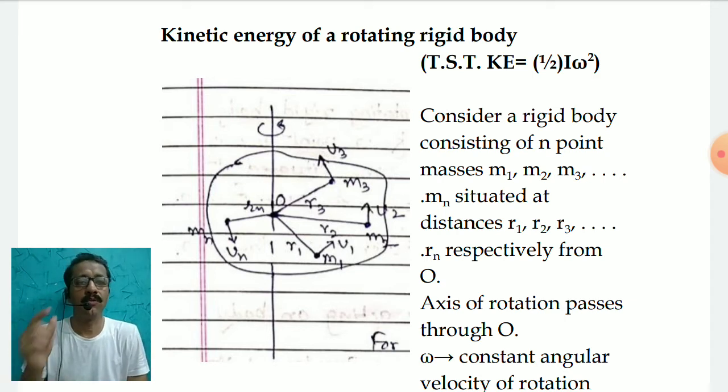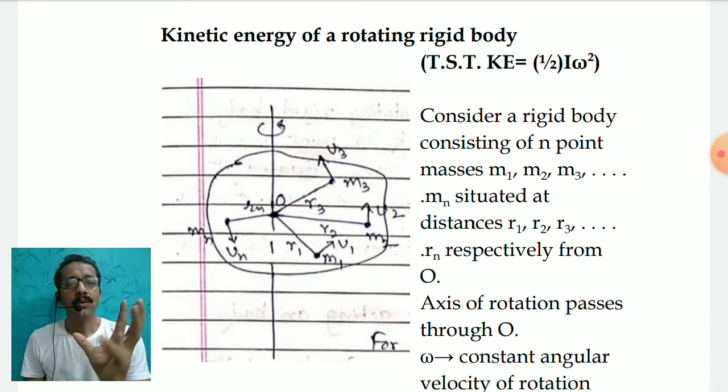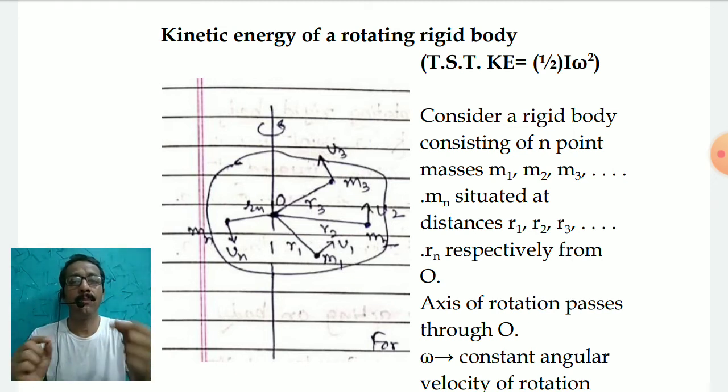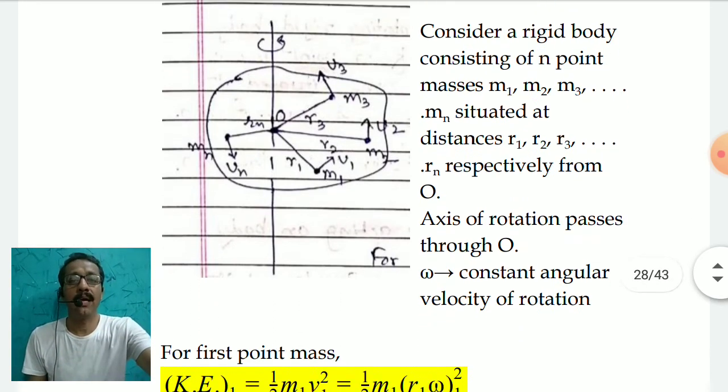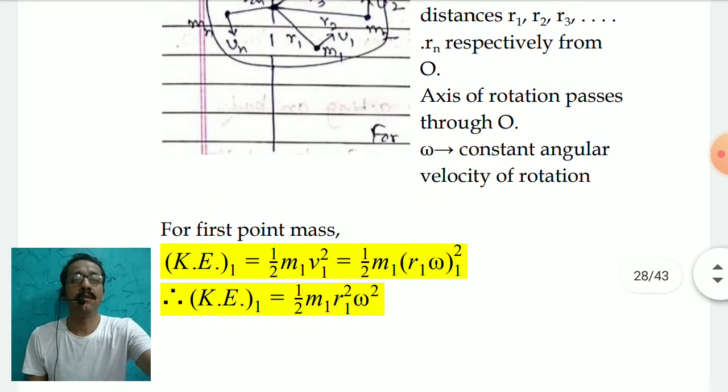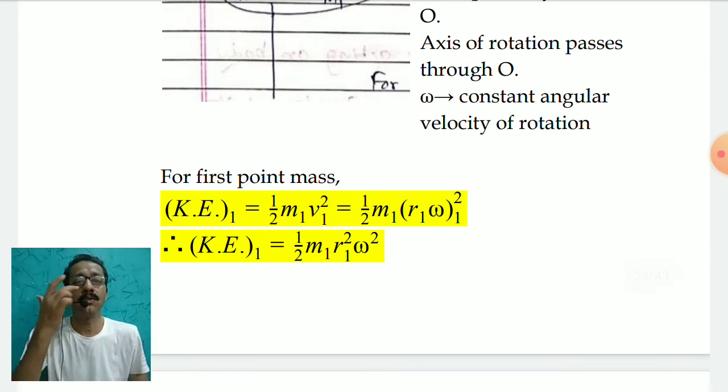Now, because I'm considering the body to rotate with some angular velocity and the entire body revolves, the body is assumed to be a rigid body. Each and every particle of the body, even if it is at a different radius, is going to have the same angular velocity. Let's even consider the body to have a constant angular velocity. So omega is constant for each and every object on the axis of rotation.